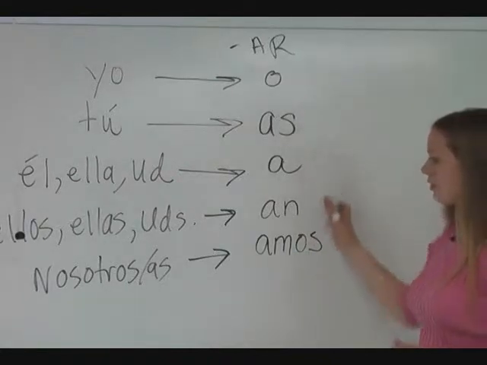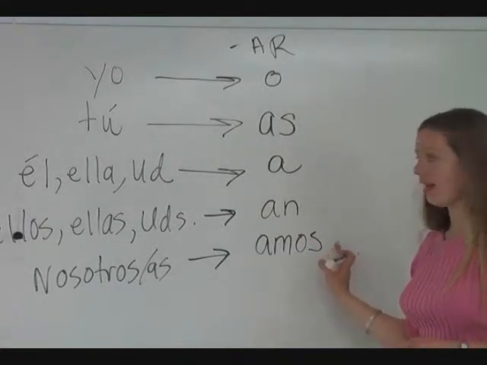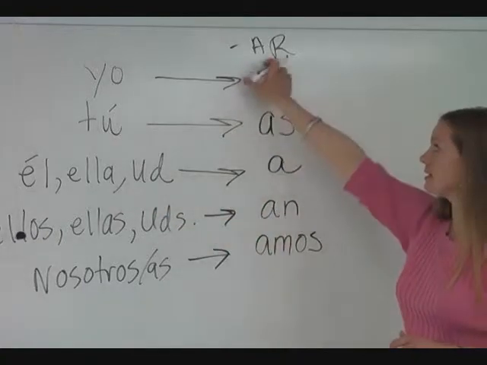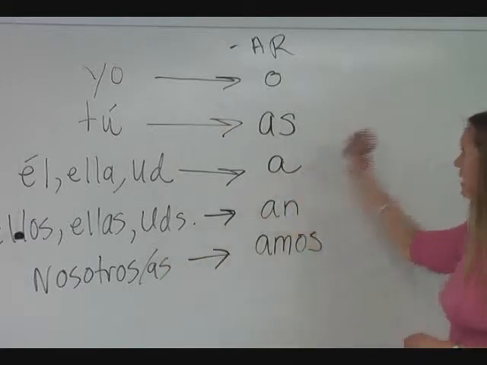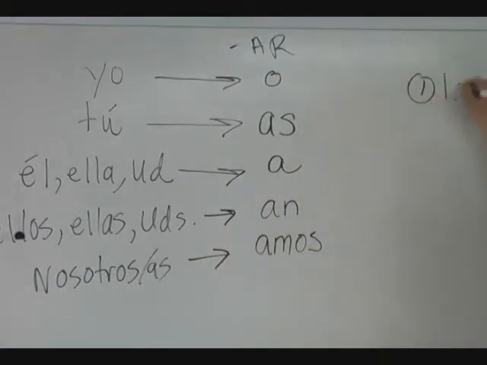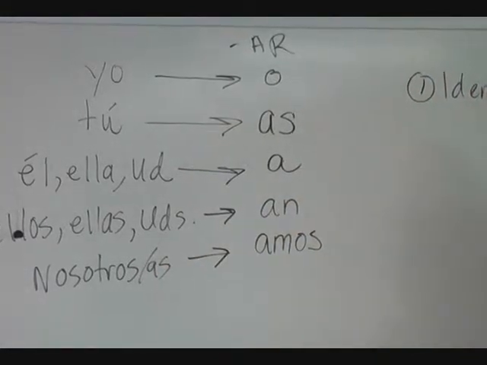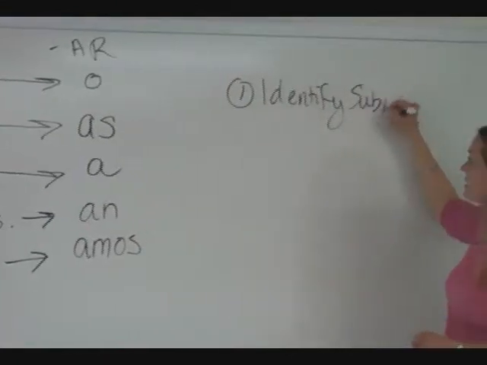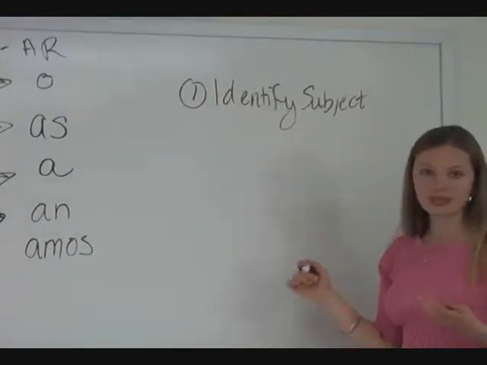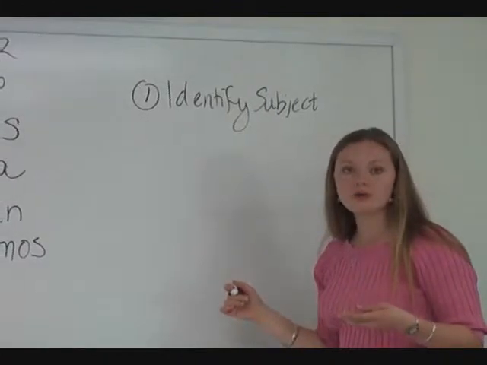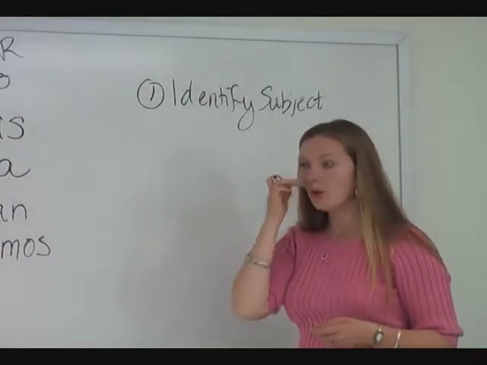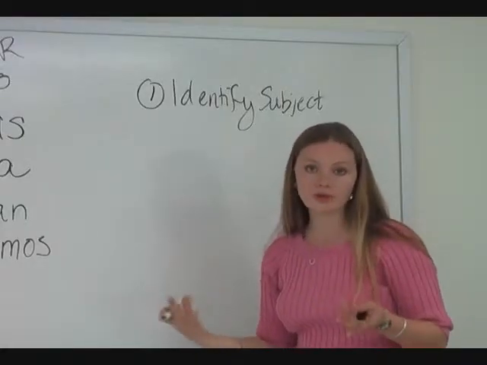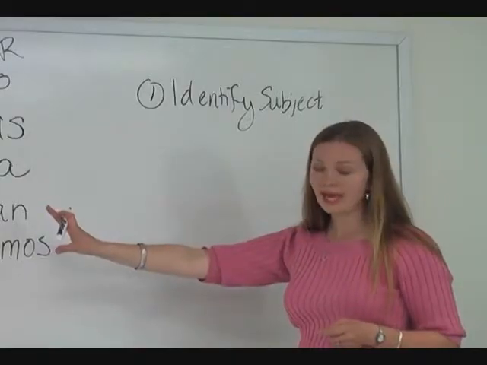So this is called the present tense ending of AR verbs. AR verbs conjugated to match these subjects. It's a simple three-step process. The first thing you need to do is identify the subject of the sentence. You will know that because it's either going to be one of these subject pronouns or the name of a person or a thing that will fall into one of those categories.